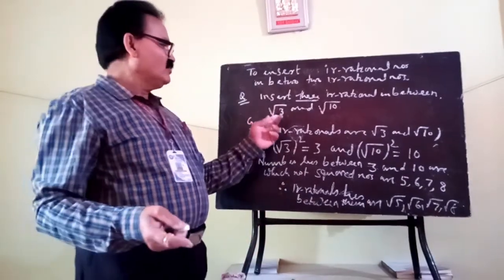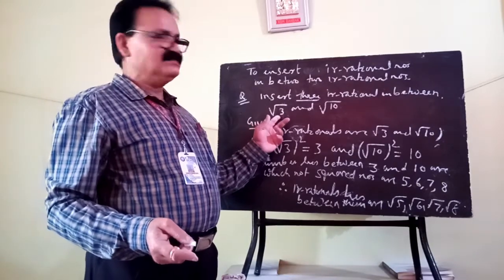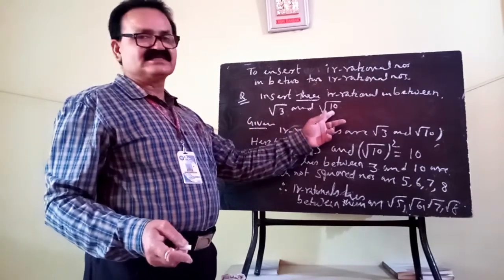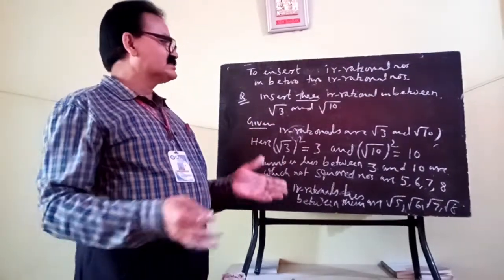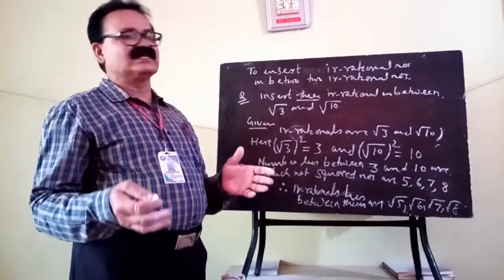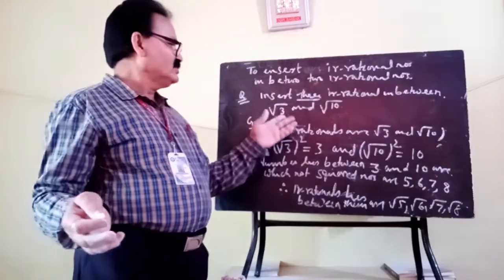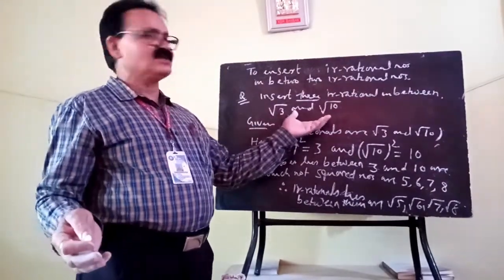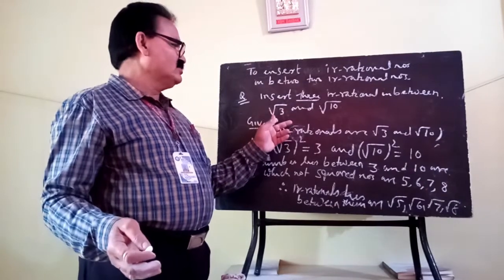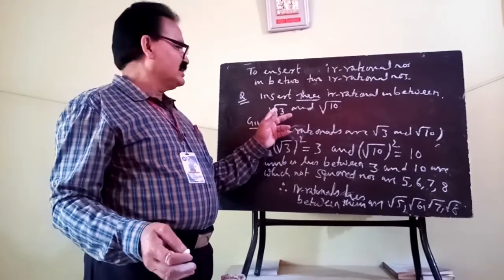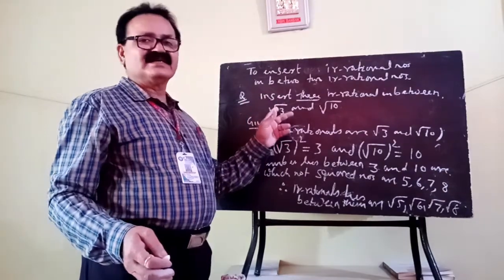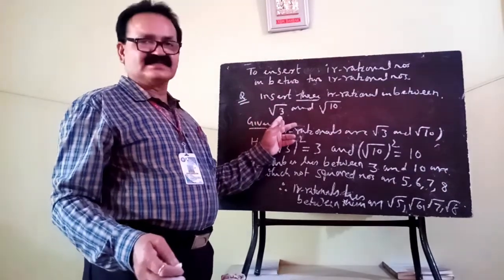Another way: you find the square root of 3 and square root of 10 in decimal form, then you can insert infinite irrational numbers in between the two decimal expressions, because you know square root of 3 is a non-terminating and non-repeating decimal.